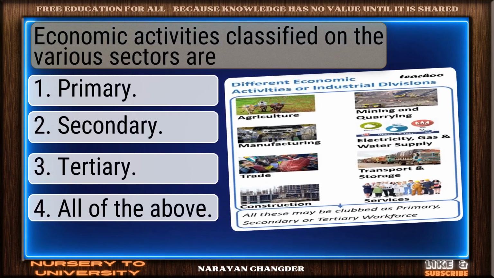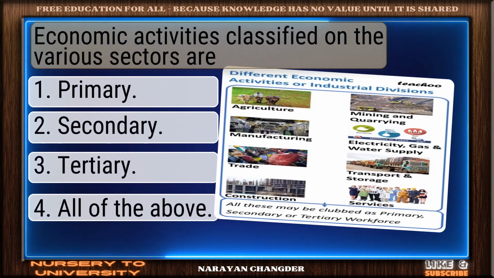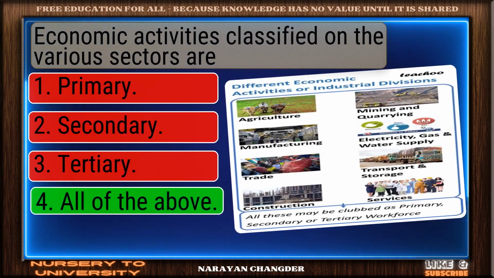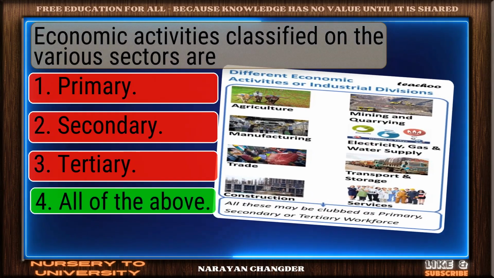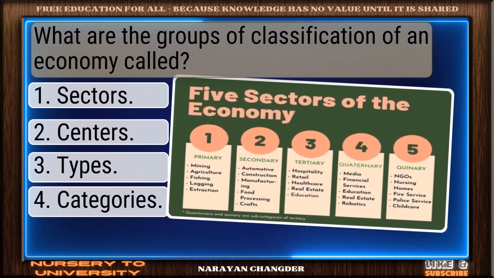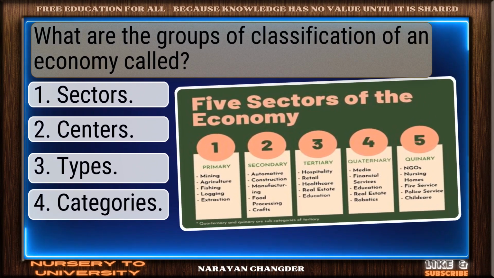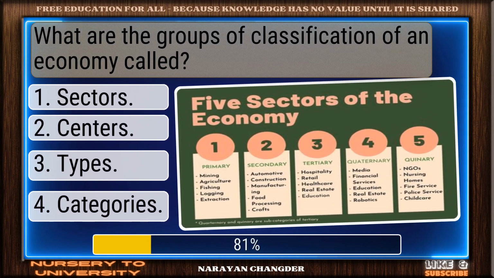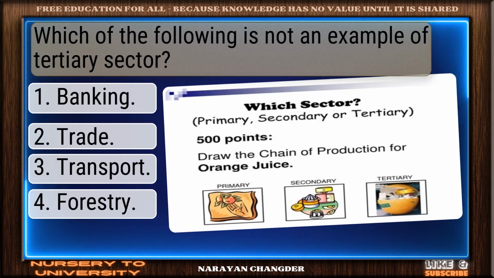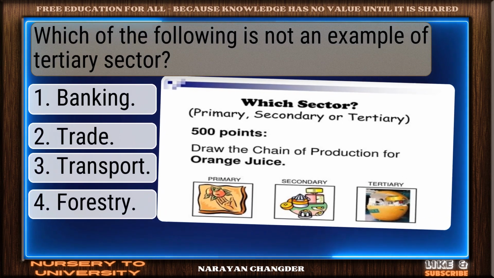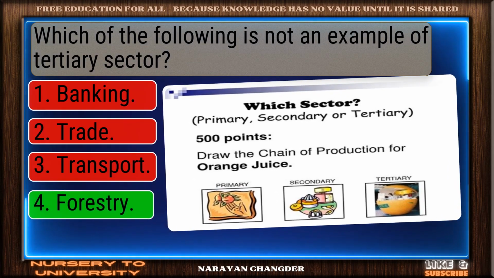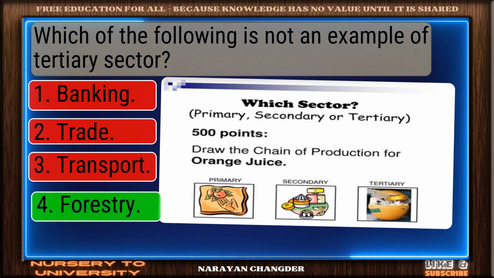Economic activities classified on the various sectors are. Strong choice. All of the above is right. What are the groups of classification of an economy called? Solid response. Sectors is valid. Which of the following is not an example of tertiary sector? Well picked. Forestry is correct.